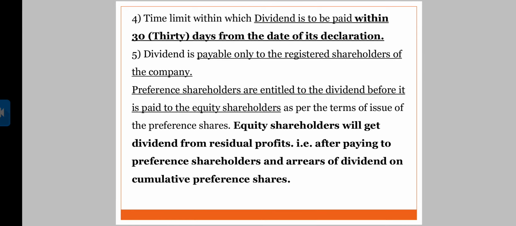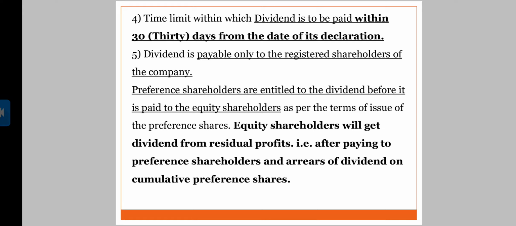Coming to the fourth, the time limit within which dividend is to be paid: within 30 days from the date of its declaration. Once the dividend is declared, it should be paid within 30 days of its declaration. Now, dividend is payable only to the registered shareholders of the company.